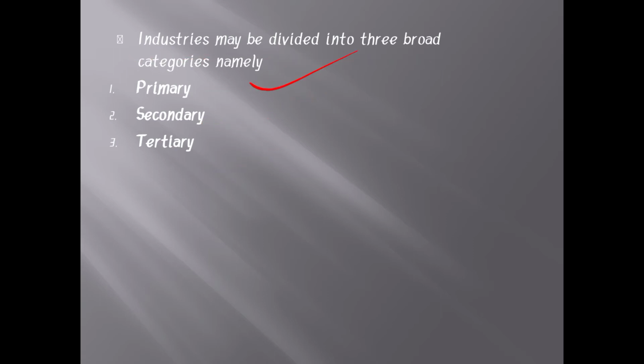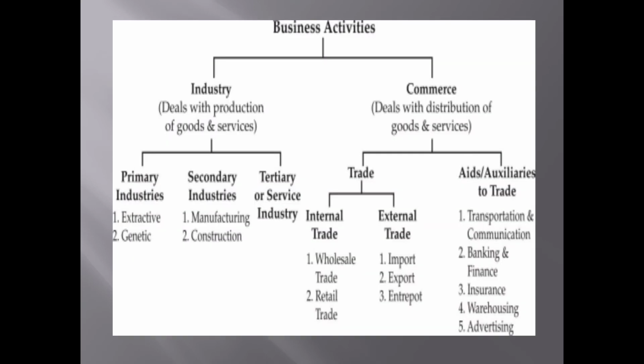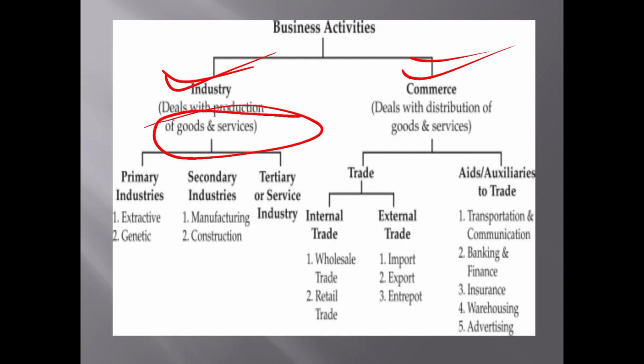So next we have one chart, with that we can understand the business activity. So see here, industry and commerce. Business is mainly divided into two categories, that is industry and commerce. Industry means dealing with the production of goods and services. With the help of industry we are going to produce the goods and services and reach the end customer.